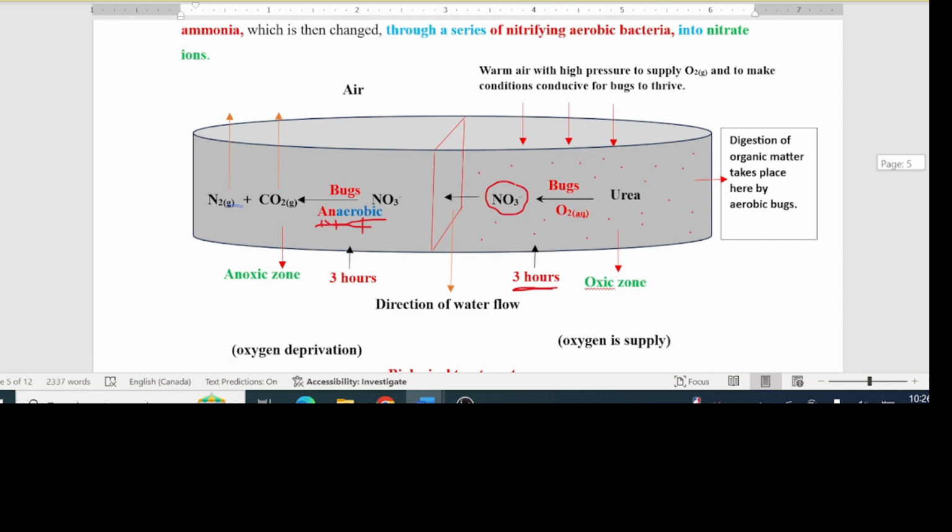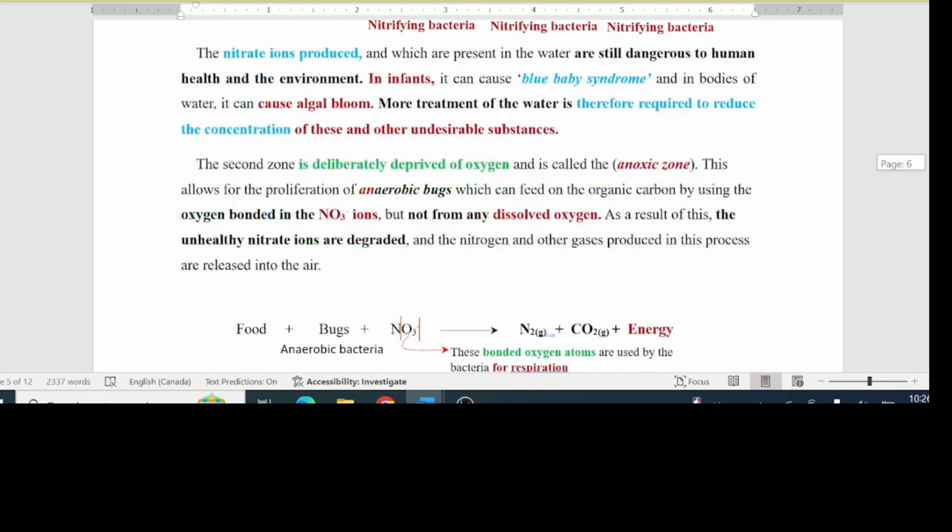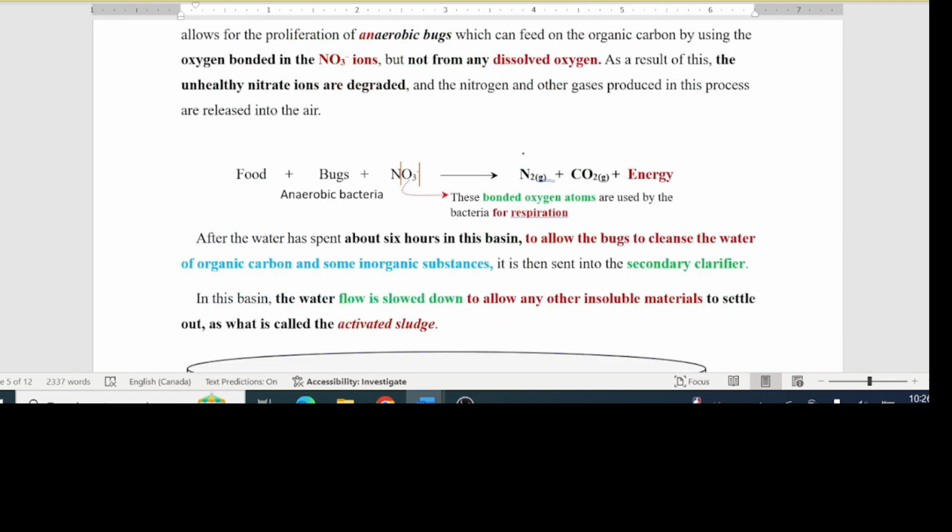Anaerobic bacteria do not use dissolved oxygen for cellular respiration. Instead, they use the oxygen that is bonded in the nitrate ions. As illustrated here, the anaerobic bacteria break the N-O bonds to release the oxygen that they use for cellular respiration. In so doing, the nitrate ions are decomposed to release molecular nitrogen. Carbon dioxide is also produced from subsequent cellular respiration.